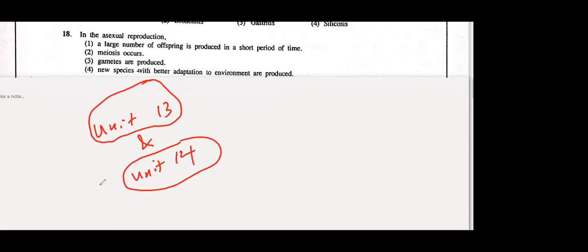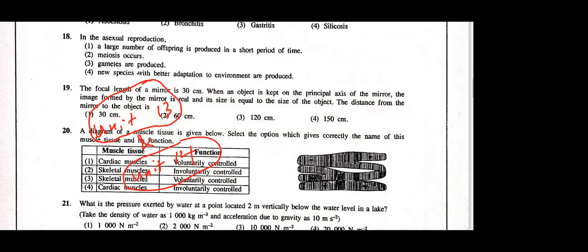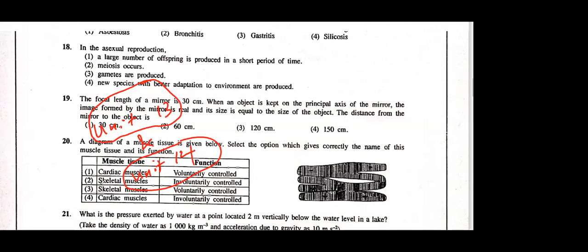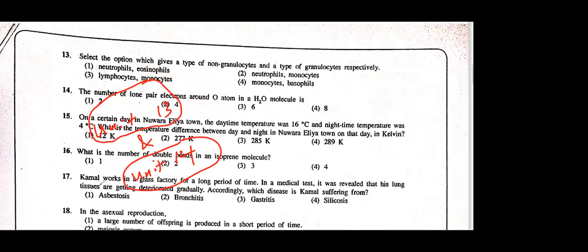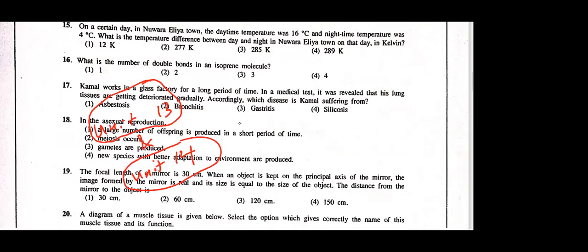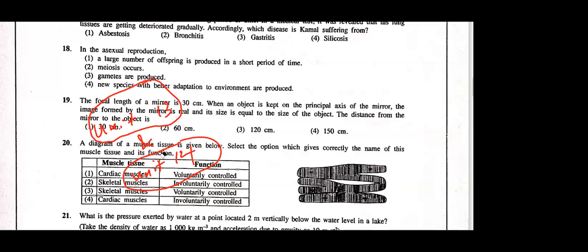4th MCQ from these 2 lessons. Okay, what is the answer for the asexual reproduction question, again from grade 10 work? Question number 18. Because those lessons are a bit lengthy, I'll ask the answer from Ayad. First answer, a large number of offspring is produced in a short period of time. Yeah, very good, excellent.